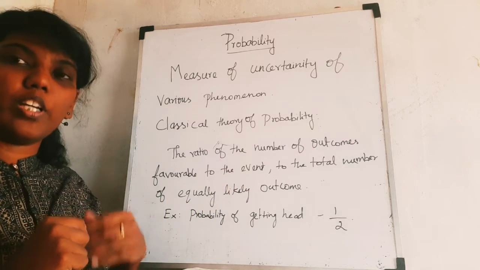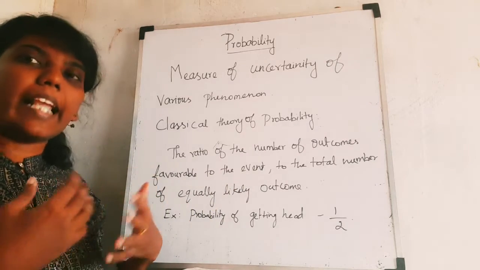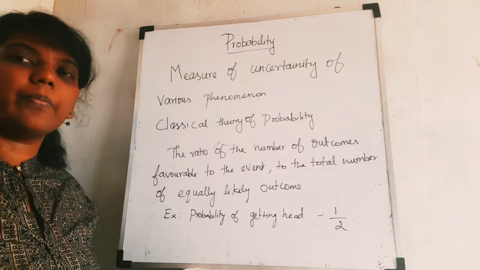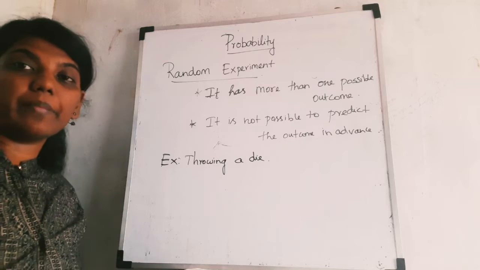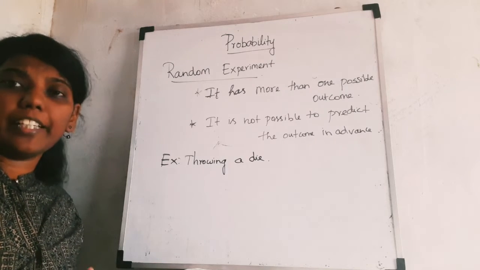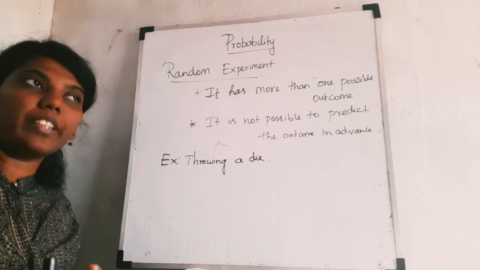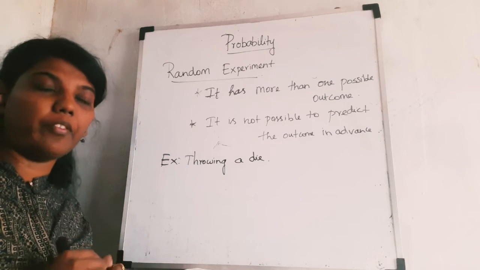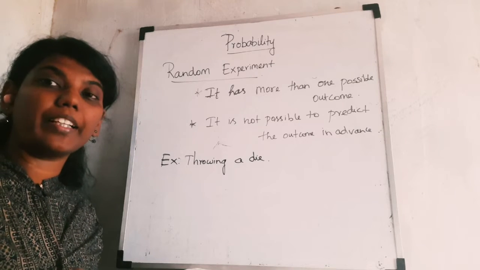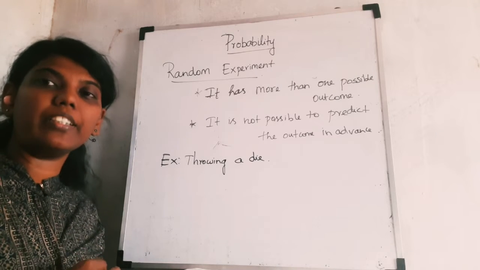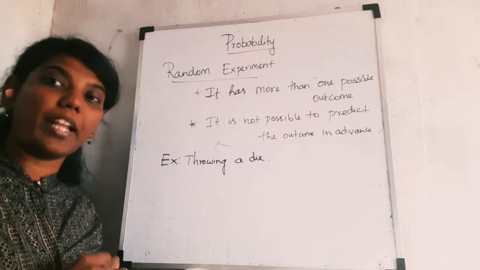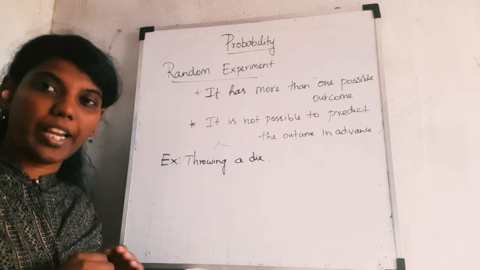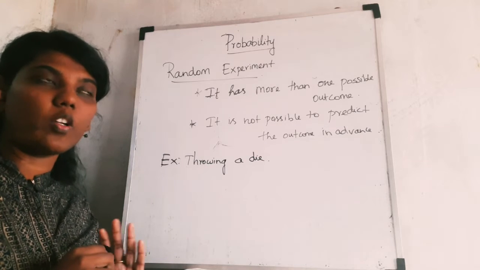The next thing we are going to see is what are outcomes, what is an event, and what is the sample space. First, the random experiment. In our day-to-day life, we come across many things which, however many times they appear, will be the same. For example, if you take a triangle and measure the angles, the sum of the angles will be 180 degrees. It will not change, so these things do not come under random.